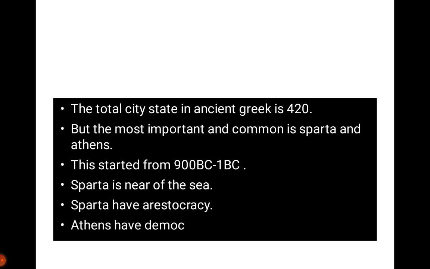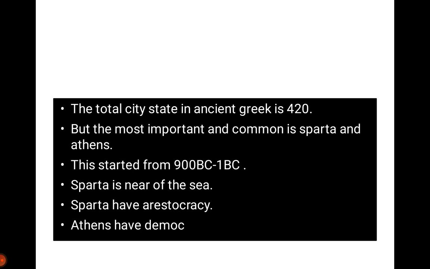Ancient Greek civilization lasted from 900 BC to the 1st BC, and Sparta is situated near the sea. Sparta had an aristocracy: some aristocratic people controlled all the affairs of the government and the state.